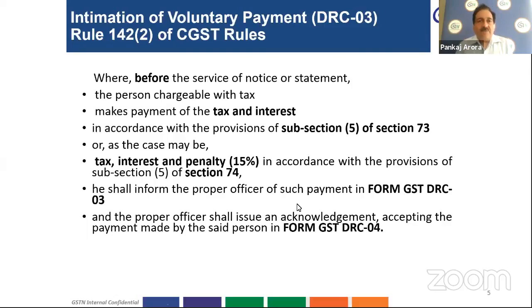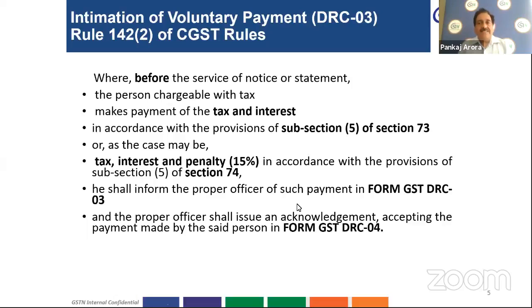For indication purposes, Rule 142 of the CGST Rules prescribes that where the person who is chargeable with tax makes payment of tax and interest before service of notice or statement. Statement is nothing but a form of notice to be issued by the department.